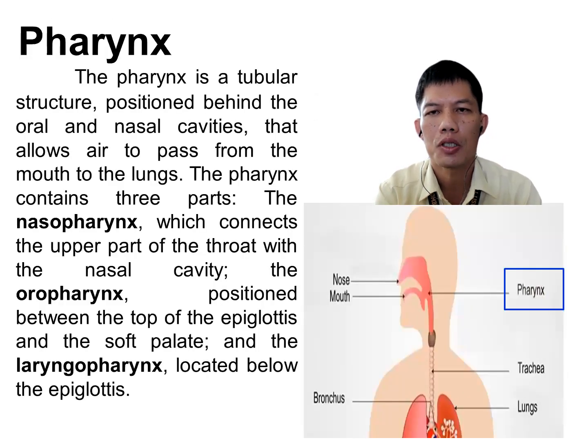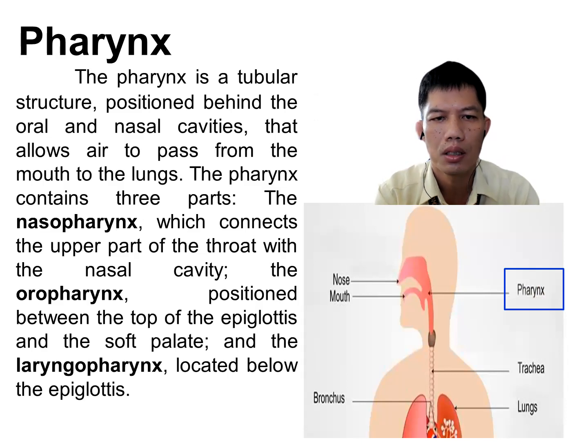The next part of the respiratory system is the pharynx. It is a tubular structure positioned behind the oral and nasal cavities that allows air to pass from the mouth to the lungs. The pharynx contains three parts: the nasopharynx, which connects the upper part of the throat with the nasal cavity; the oropharynx, positioned between the top of the epiglottis and the soft palate; and the laryngopharynx, located below the epiglottis.